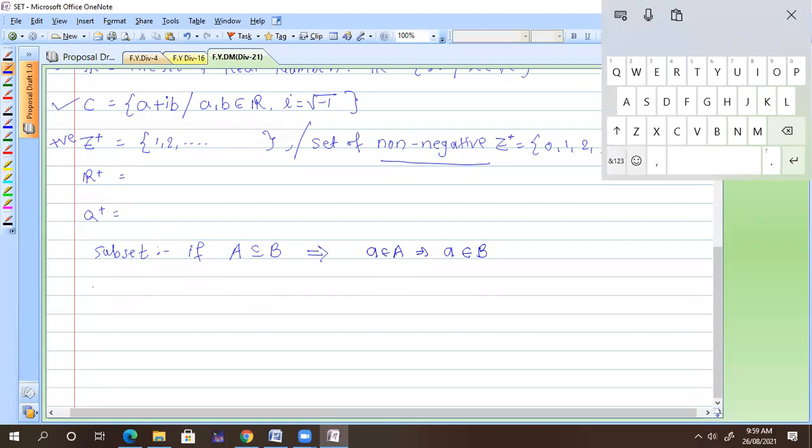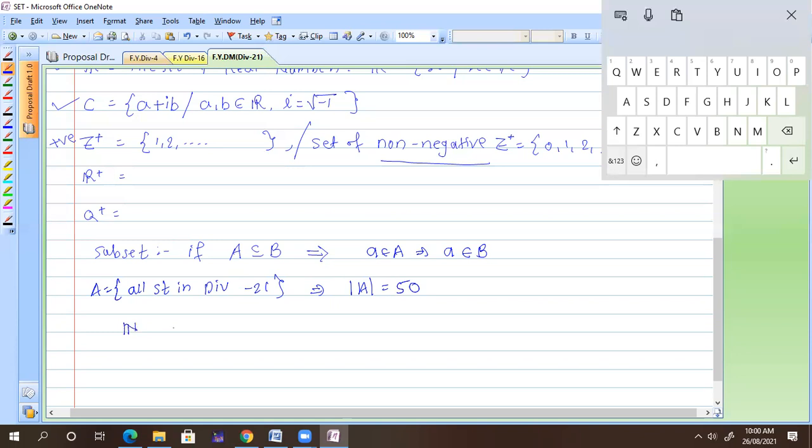Suppose I take a small set. A is the set of all students in division 21. So we have a fixed number. That time we can say that the cardinality of A is nothing but how many students are there. Suppose 50, so the cardinality is 50. Are you getting cardinality? Are you getting subset? Yes, sir.